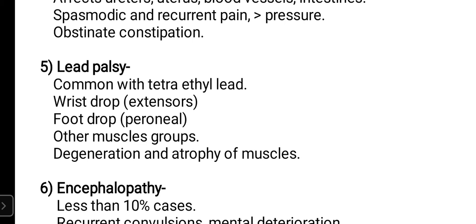Foot drop particularly because of peroneal muscle groups, the peroneus longus and peroneus brevis. Because of paralysis of the peroneal muscles, the patient will have foot drop, and other muscular groups can also be involved. It causes degeneration and atrophy of the muscles, causing even permanent changes.